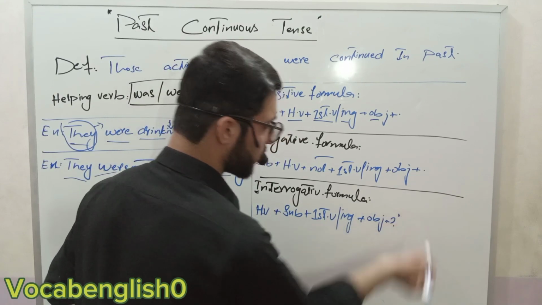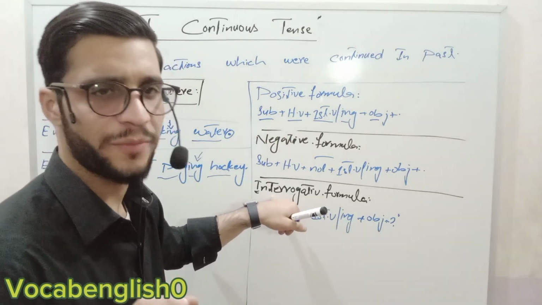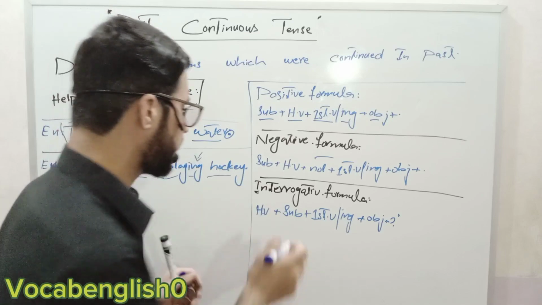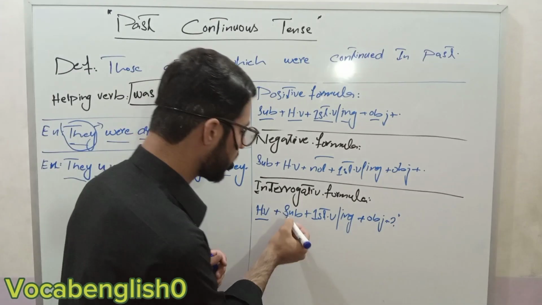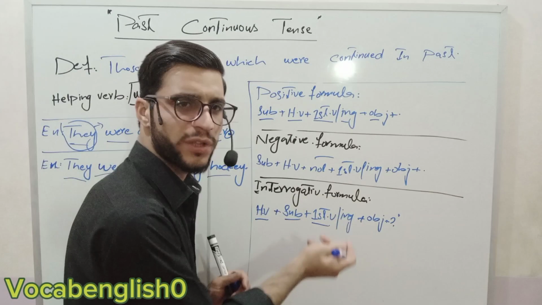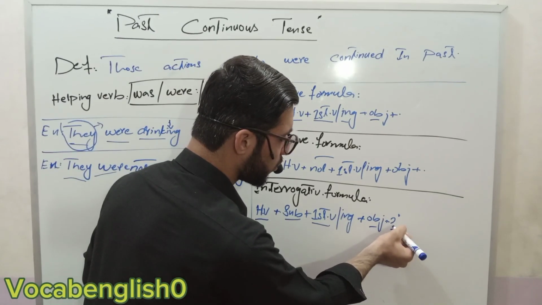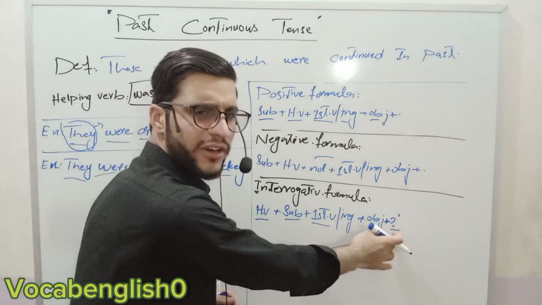Here full stop is not coming because interrogative means the question sentence, in which we ask the questions. Helping verb will come first in the interrogative formula, then subject, then first form verb with ing plus object plus question mark. So it is the interrogative formula.